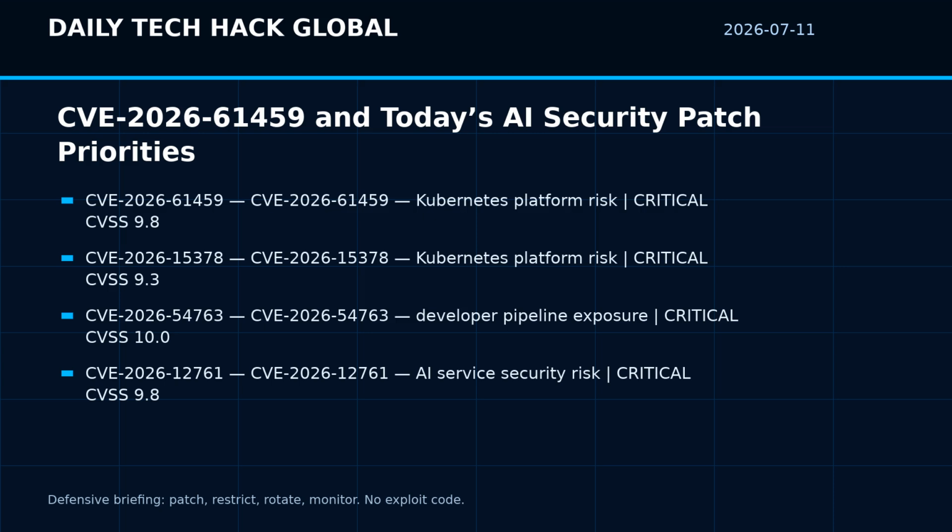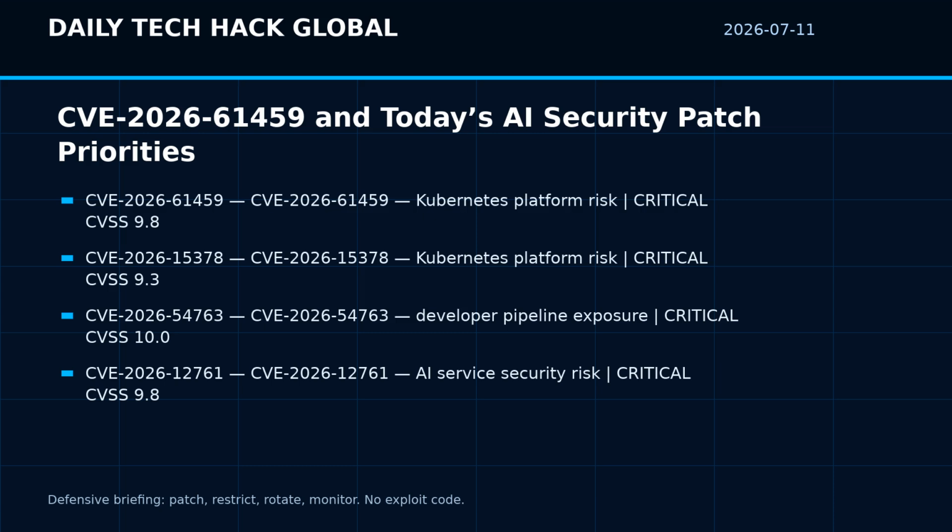Item 3 is CVE-2026-54763. Traefik is an HTTP reverse proxy and load balancer. Prior to version 2.11.51, version 3.6.22, and version 3.7.6, Traefik's basic auth, digest auth, and forward auth middleware strip canonical cased spoofed identity headers before writing Traefik's own value, but do not account for underscore variant header names, which many backends normalize identically to dashed forms. An attacker able to reach a protected route can inject an underscore dash. Severity, critical, CVSS 10.0. Defensive context, prioritized by exposure, privilege, reachable credentials, and whether automation can amplify impact.